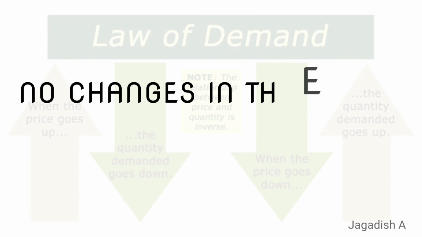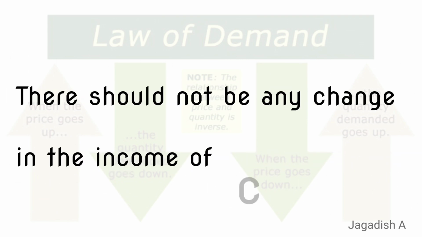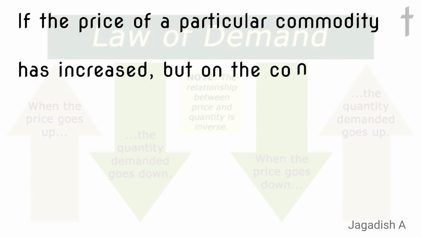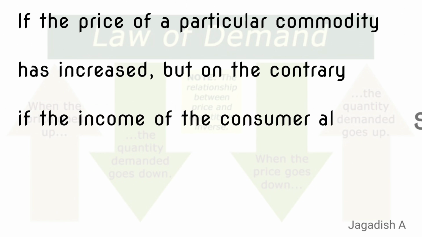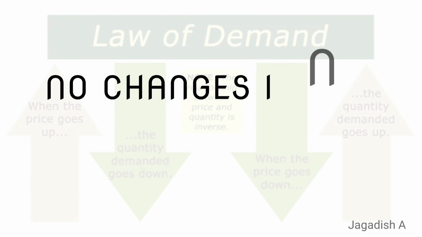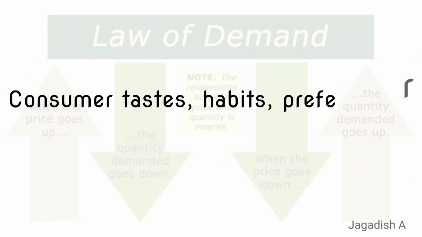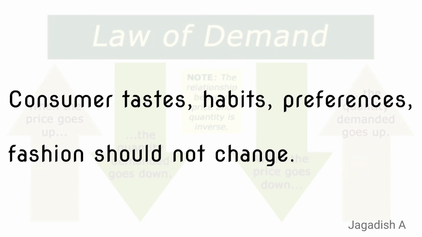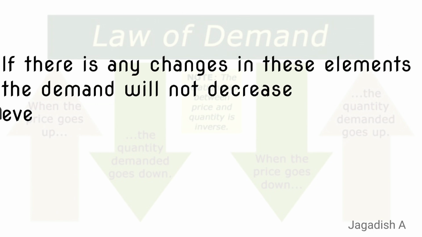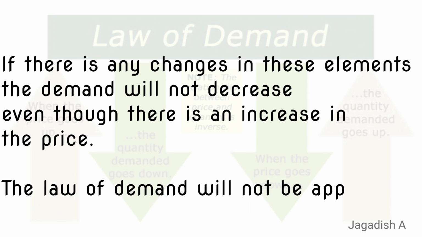No changes in the income of the consumer. There should not be any change in the income of the consumer. If the price of a particular commodity has increased, but on the contrary, the income of the consumer also increases, then the law of demand will not be applicable. No changes in the taste and preferences. The consumer taste, habit, preferences, fashion should not change. If there are any changes in these elements, the demand will not decrease even though there is an increase in the price, hence the law of demand will not be applicable.